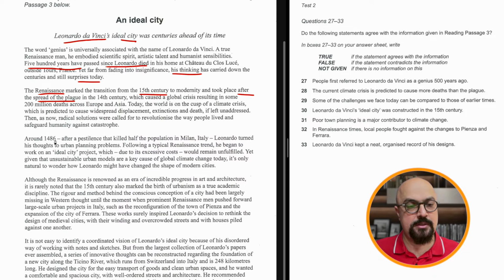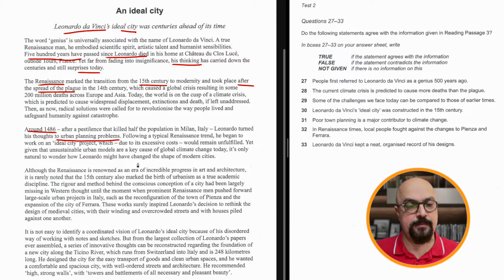Okay, around this year, after a pestilence that killed half of the population in Milan, Italy, Leonardo turned his thoughts to urban planning. So that's exactly when the urban planning problems are discussed, and that's around this year.